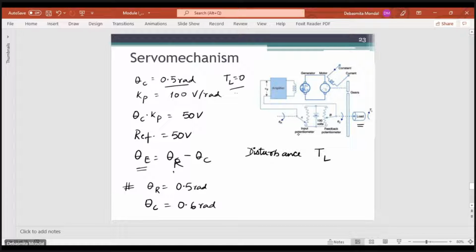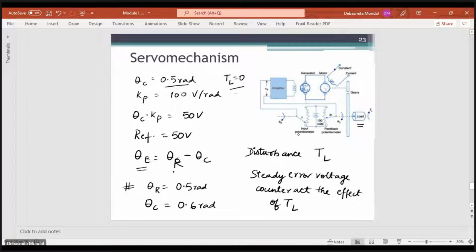Now, if we want to keep the position of this load constant, we have to have a mechanism so that we can counterbalance the value of TL. So how do we do that? There should be a steady error voltage, a steady error voltage that will counteract the effect of the load torque.